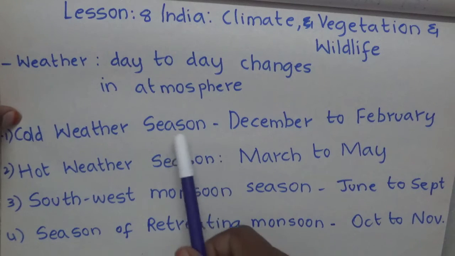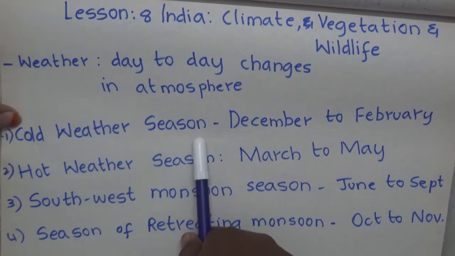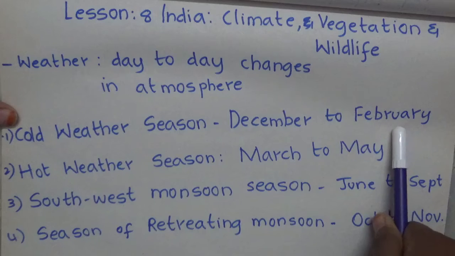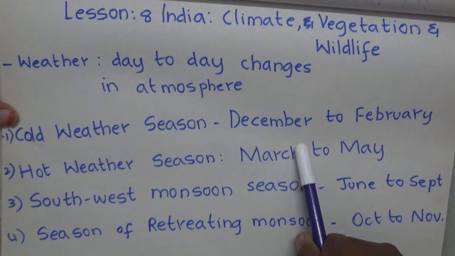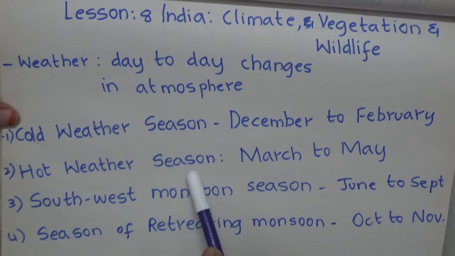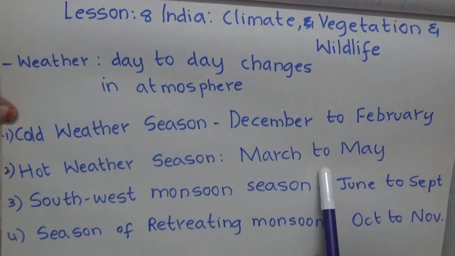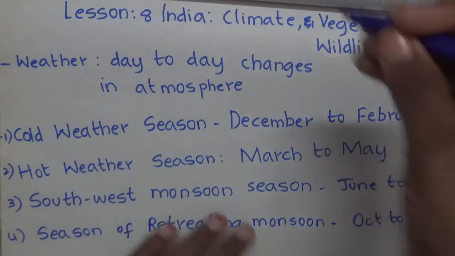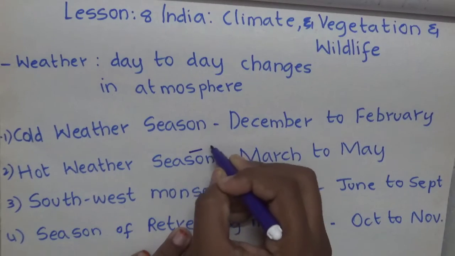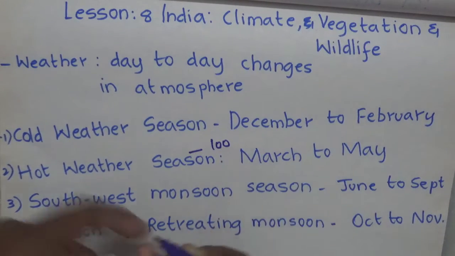Now, this winter season is from December to February, and here the temperature is very low. And summer is from March to May. Here the temperature is very high and hot and dry winds blow. And these hot and dry winds are called Lu. Okay?